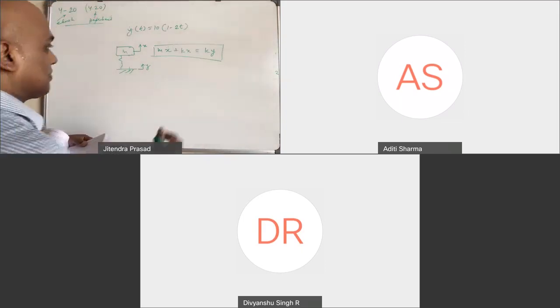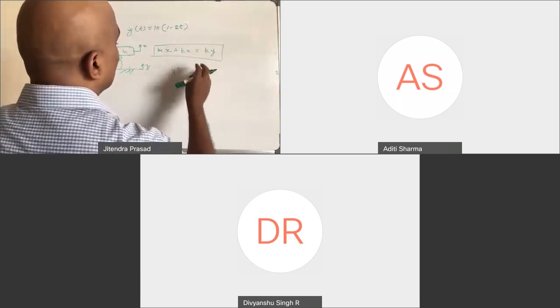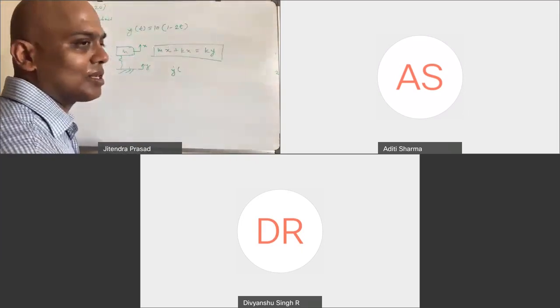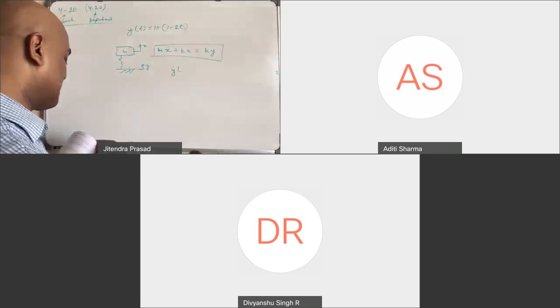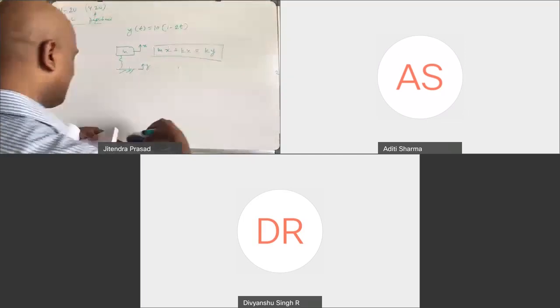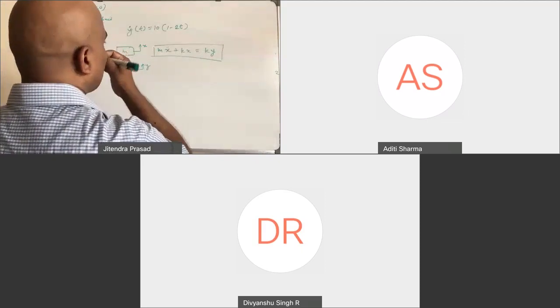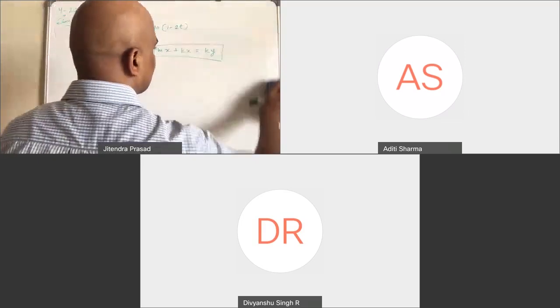Okay. So this y dot. First of all, if you want to solve it, how to solve it, that I'm going to tell. Somehow there is a communication gap. It looks like I'm not able to understand what you are saying. But if you plot it, how will it look? You see, this is a velocity. Remember, it's a velocity. And hence the Laplace transform has the u(t) term. That is what you are saying.